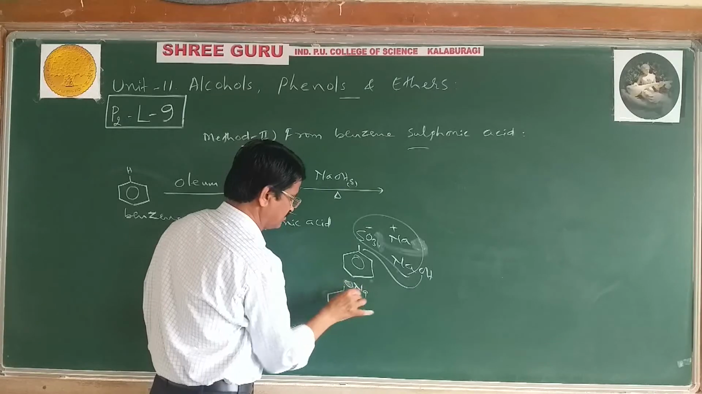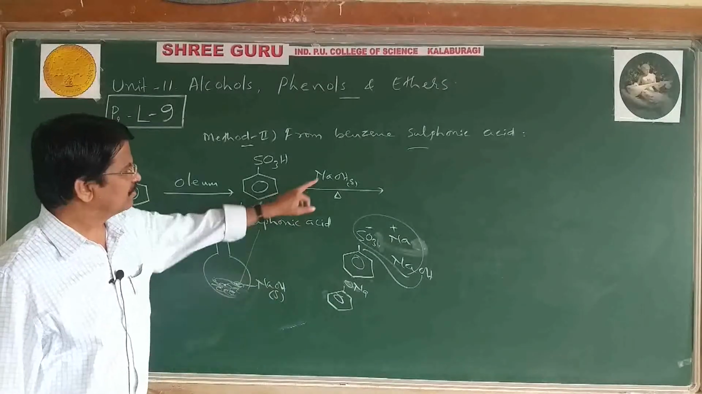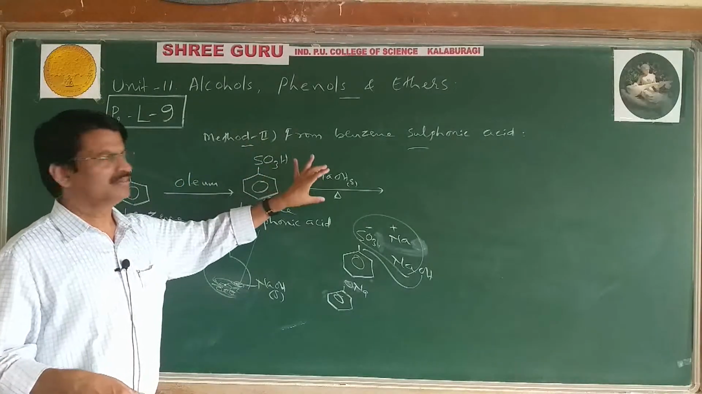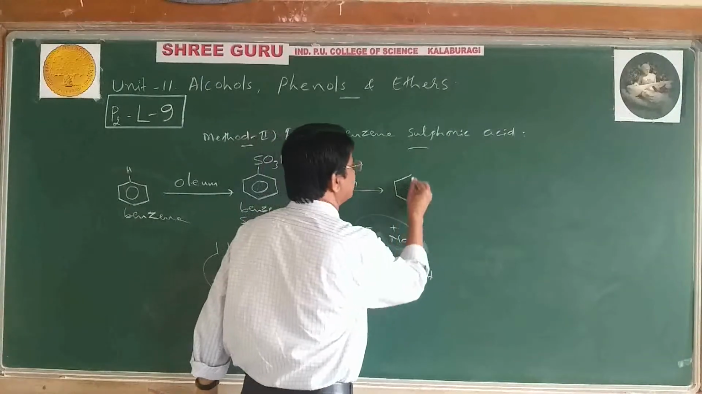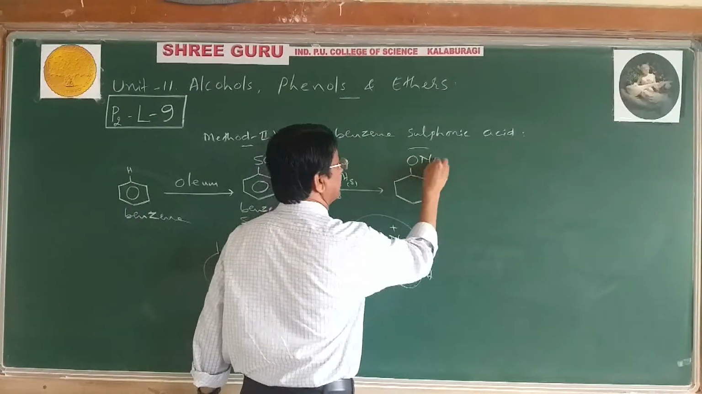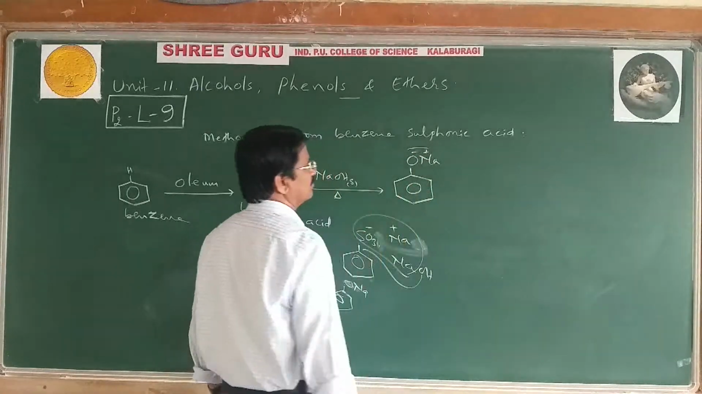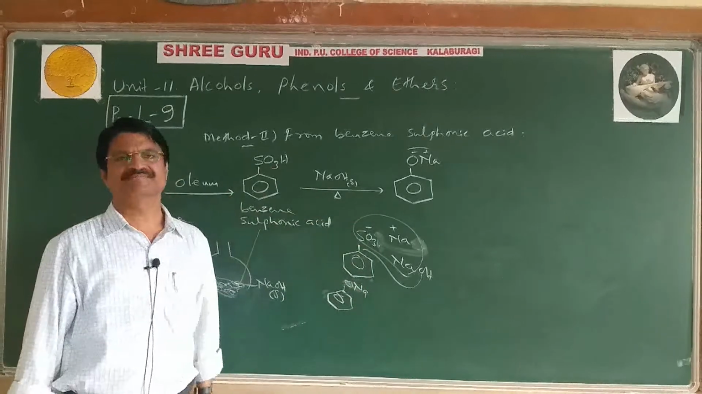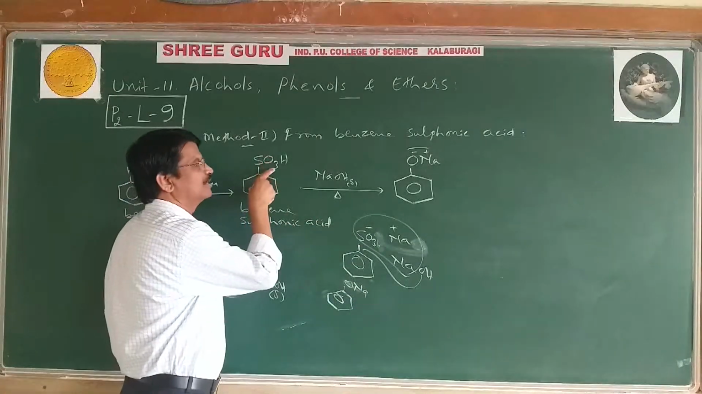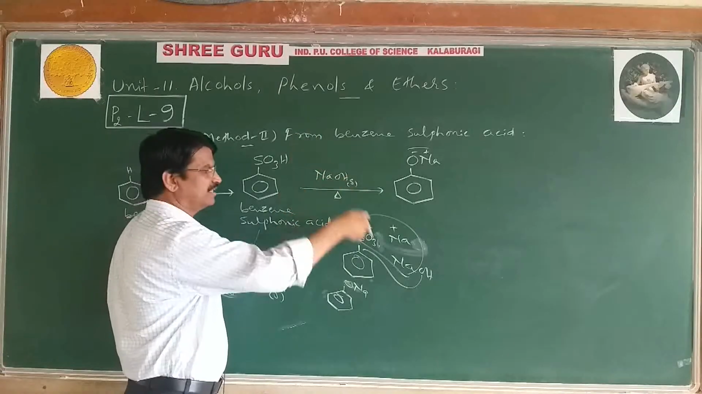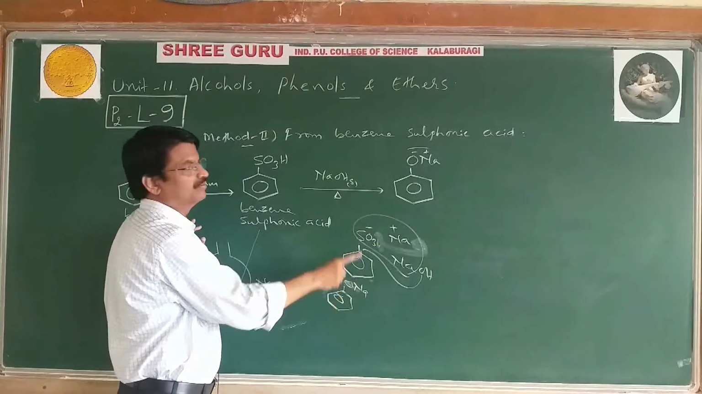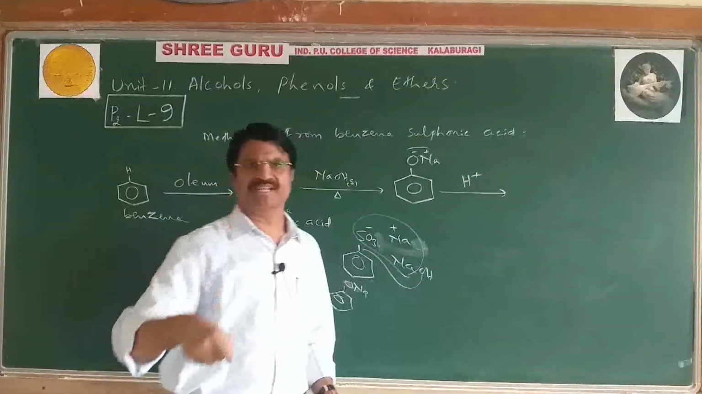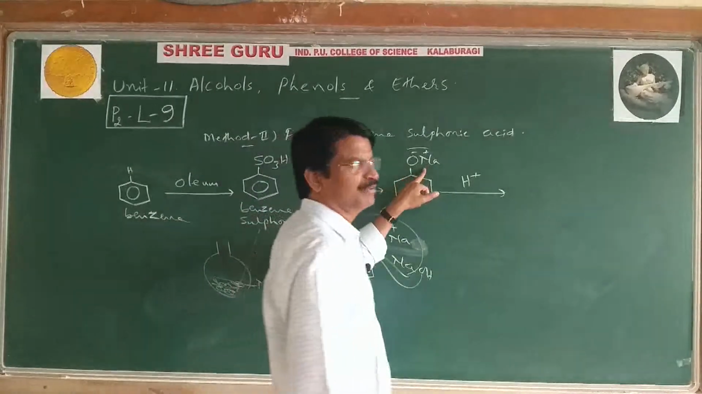Sodium phenate: when you heat or fuse benzene sulfonic acid with sodium hydroxide, it can form ONa, sodium phenate. But how is it formed? First it is converted into sodium benzene sulfonate. Further it reacts with NaOH to form sodium phenate. And now it can be acidified by adding dilute sulfuric acid or dilute HCl. Yes, this Na plus is replaced by H plus.